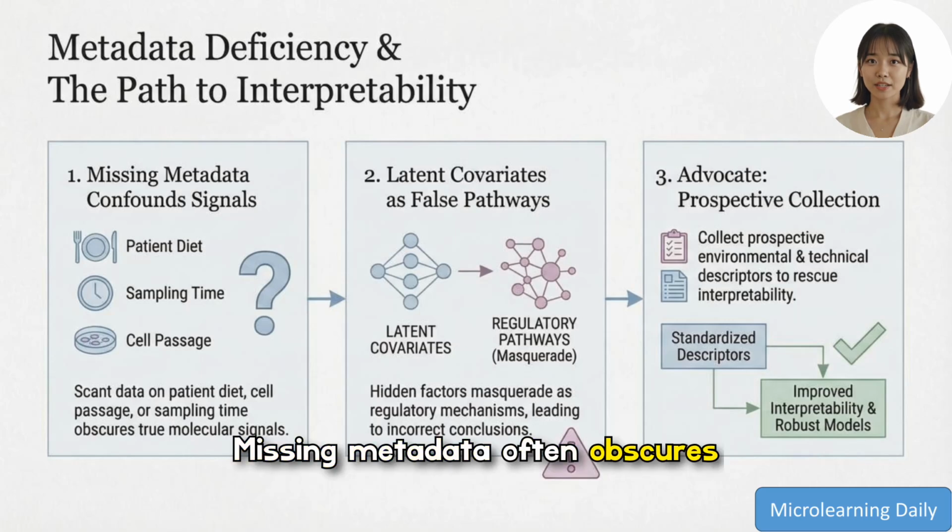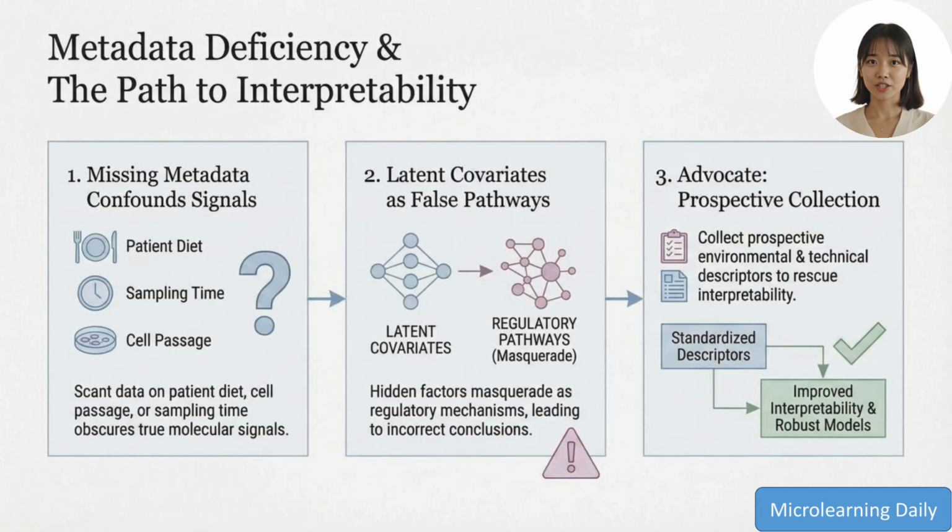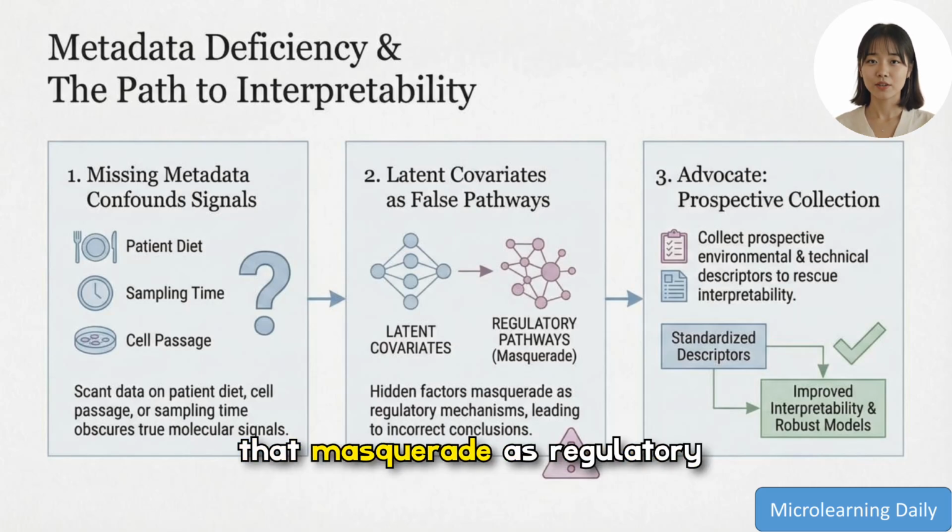Missing metadata often obscures true molecular signals, as scant information on patient diet, sampling time, or cell passage can introduce latent covariates that masquerade as regulatory pathways. The clear call is for prospective, standardized metadata collection and annotation so models can separate technical or environmental confounders from genuine biology and become more interpretable and reliable.